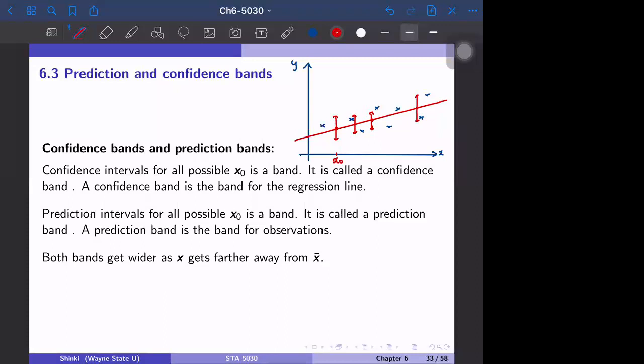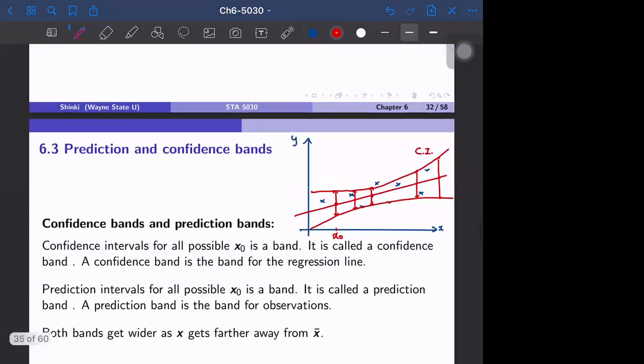Actually, if x0 is far away, especially if x0 is outside of the range of the data, generally the band is wider. And if we connect these confidence intervals, it becomes a band. So this is called the confidence band.